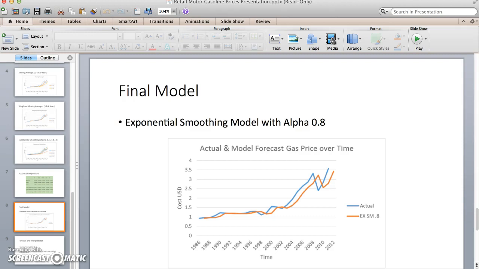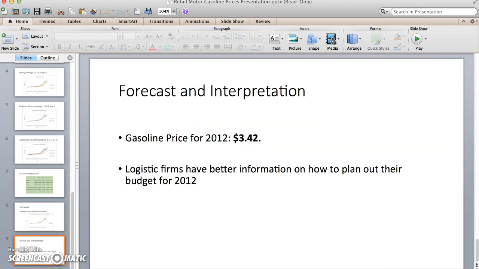I chose this model because it didn't only have the best results in error measurements, but it also came closest to the actual values, which is explained by alpha being that high. Based on my calculations of this model, I predicted that the average gas price in 2012 will be $3.42. Using my forecast value, the firm now has a better idea about how much money they can expect to pay for gas in 2012. This is essential because it helps the business plan out an annual budget and it helps the company make educated business decisions.